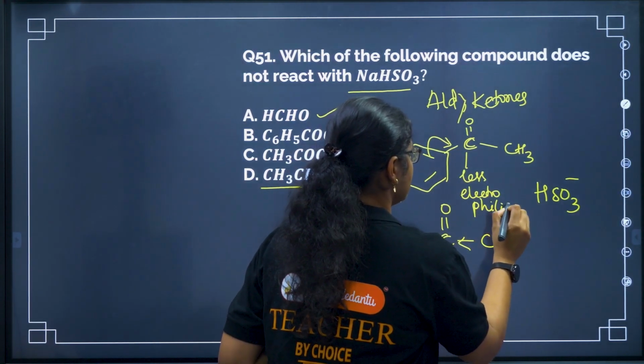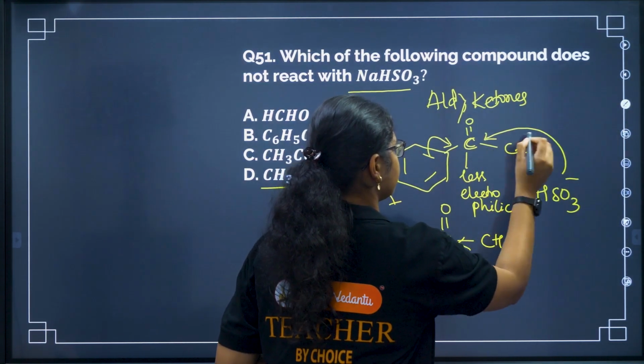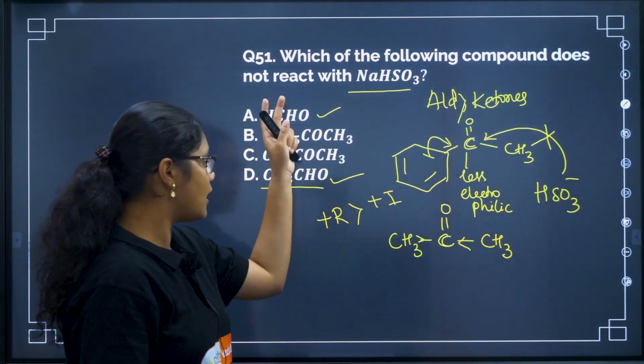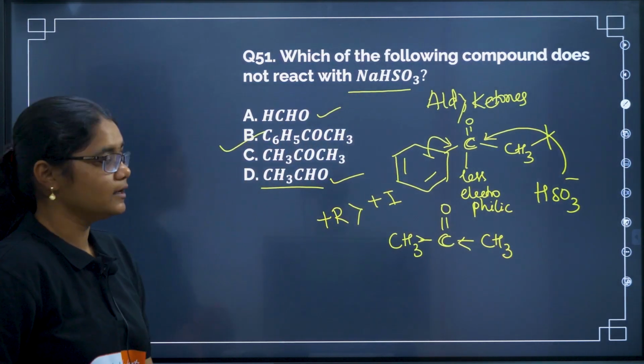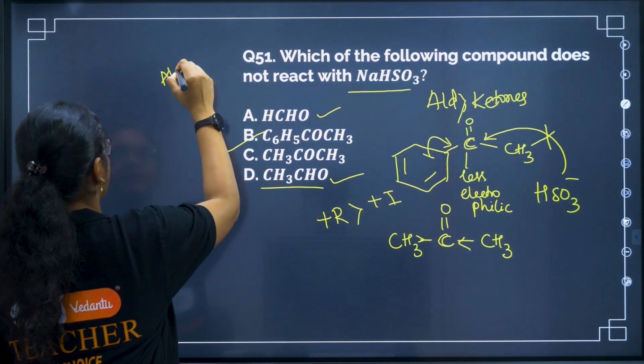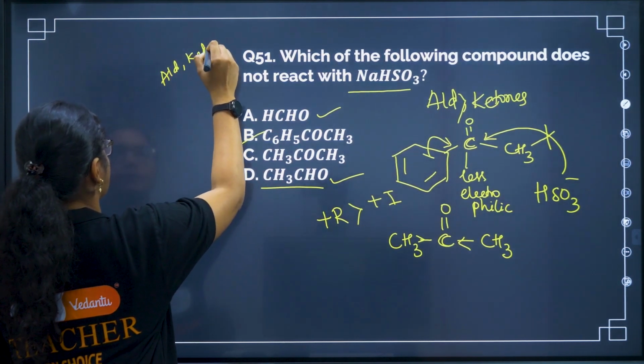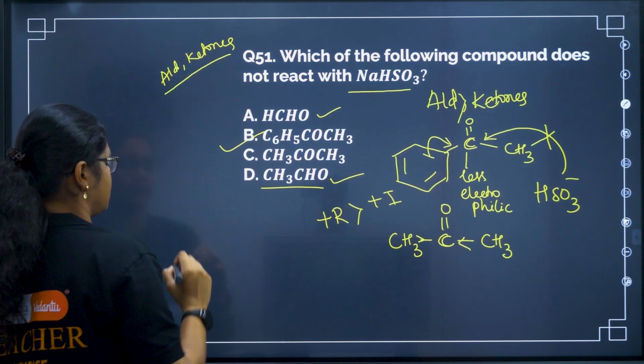Okay. So that is why the reaction here will not happen or is difficult out of these 4 compounds. So that is why our answer will be option B. Okay. So again, this question is from aldehydes and ketones. Important chapter and a high weightage chapter.